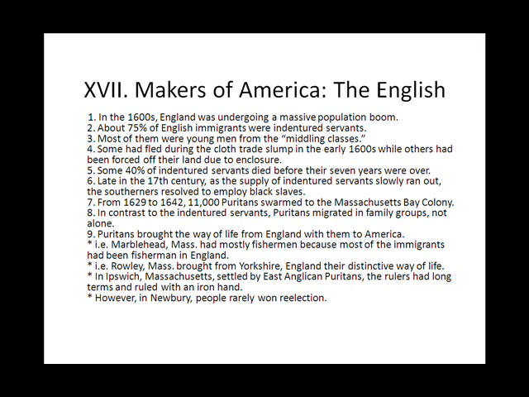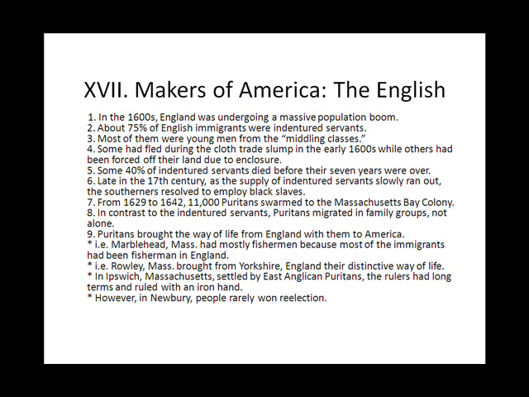6. Late in the 17th century, as the supply of indentured servants slowly ran out, the Southerners resolved to employ black slaves. 7. From 1629 to 1642, 11,000 Puritans swarmed to the Massachusetts Bay Colony. 8. In contrast to the indentured servants, Puritans migrated in family groups, not alone. 9. Puritans brought the way of life from England with them to America.